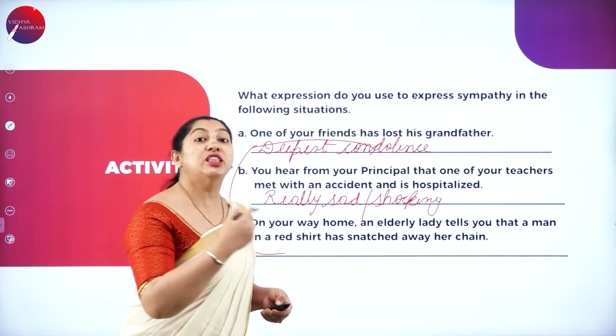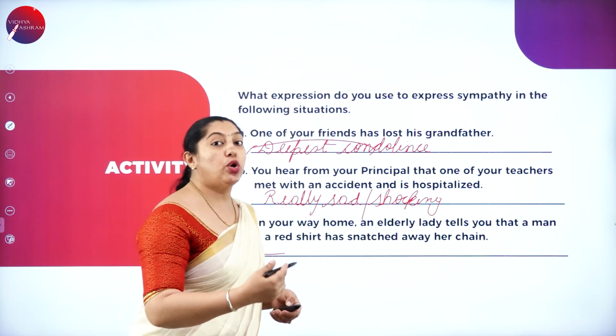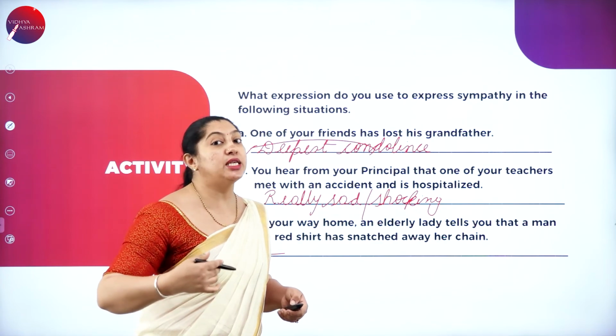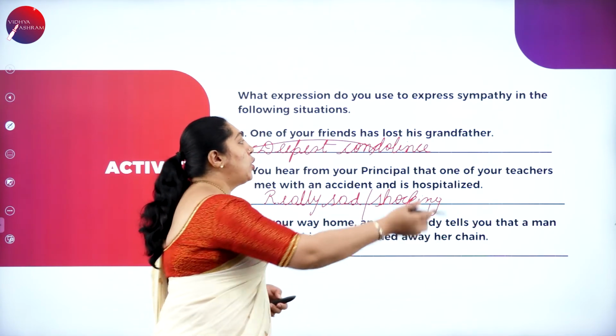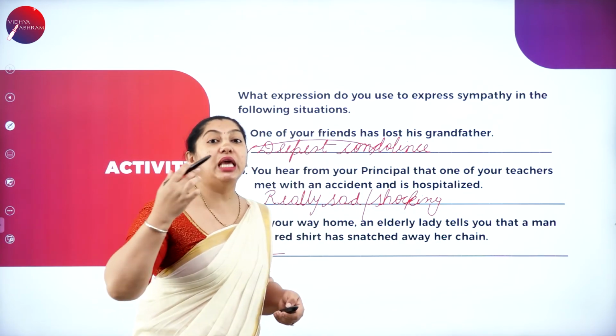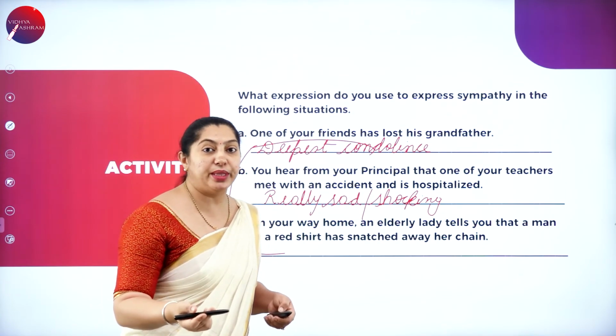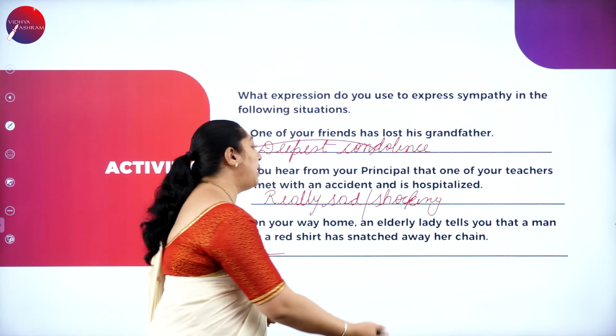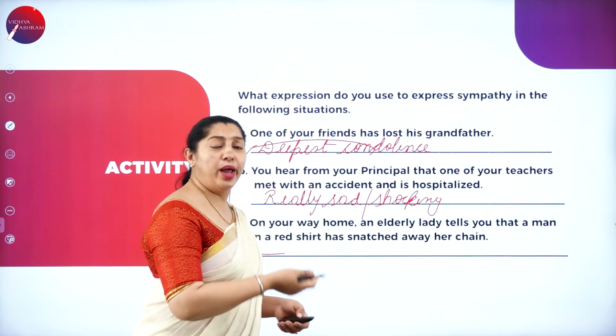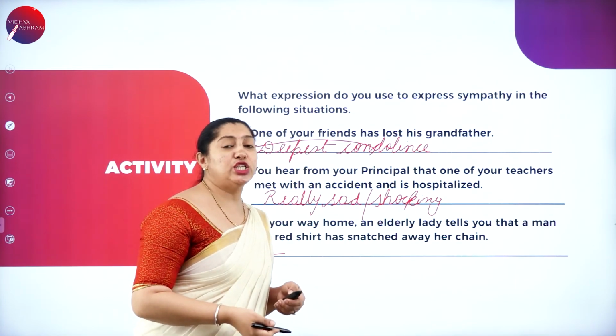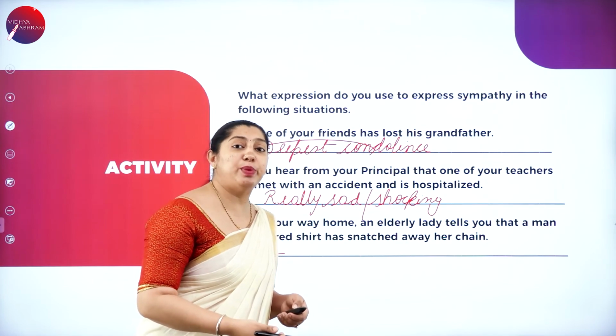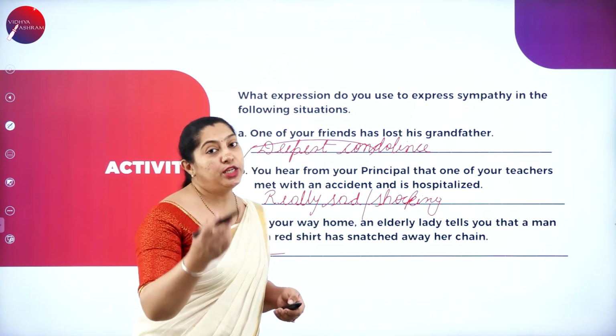And here see this, there are three different situations here, and you cannot say deepest condolence to this lady, because there you are talking about the person who is dead, and you cannot express the same function here when a lady has lost her chain. So each and every situation is in a different way. When the person is dead, you say deepest condolence or my sympathy, and you cannot use the same thing here. When it comes to the chain snatching situation, your way of expressing your sympathy will be totally different.